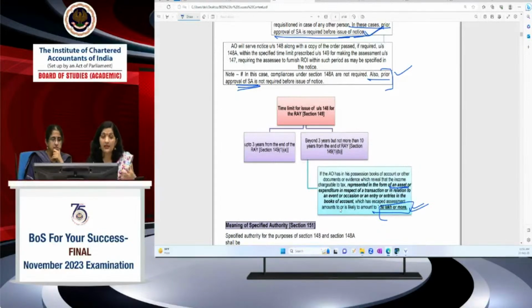यहाँ पे it's broader, they have broadened this criteria also, कि यहाँ पे क्या क्या असेट के अलावा they have included this expenditure also, expenditure in respect of transaction और in relation to an event और occasion, और एंट्री भी आपकी कोई बुक्स में कोई एंट्री आ रही है which is saying कि इनकम चार्जेबल टू टैक्स has escaped assessment and that entry is around 50 लाख और मोर है, तो वो आपका यहाँ पे कर सकते हैं beyond 3 years जा सकते हैं,